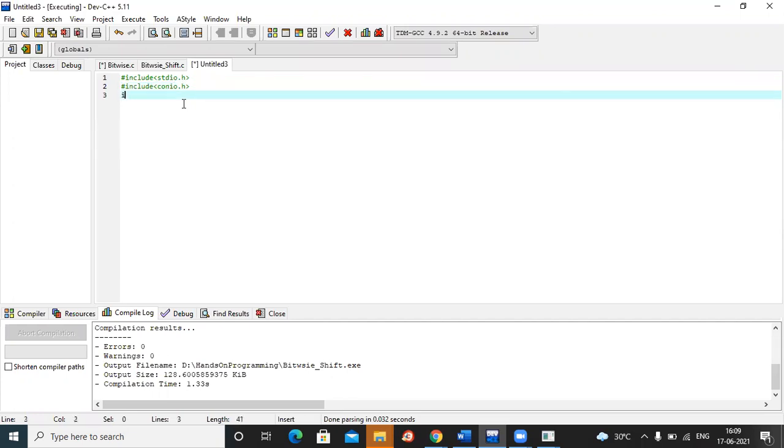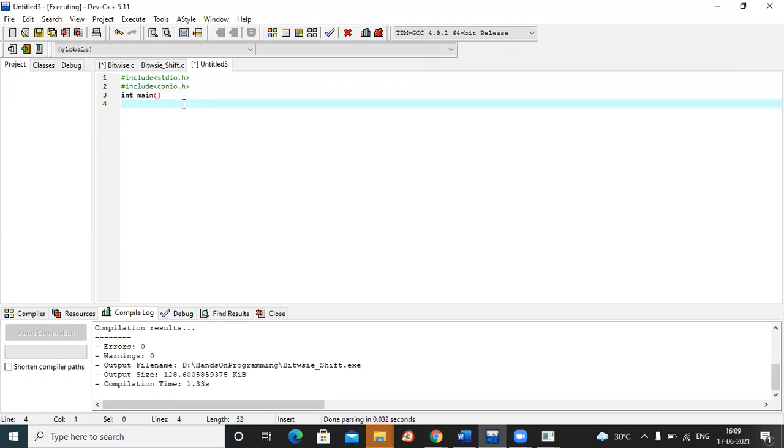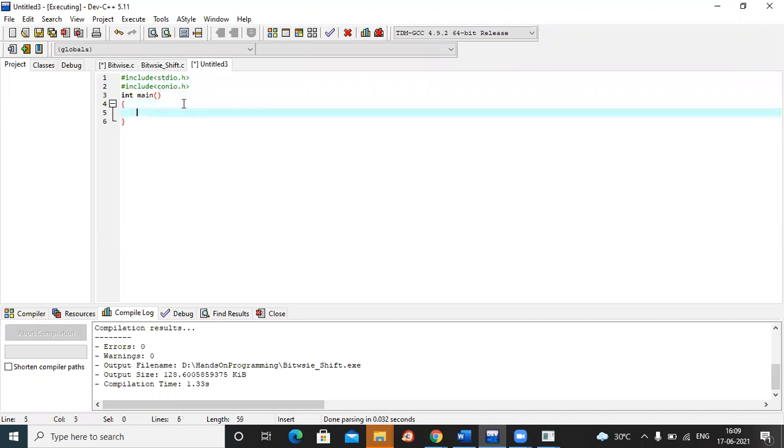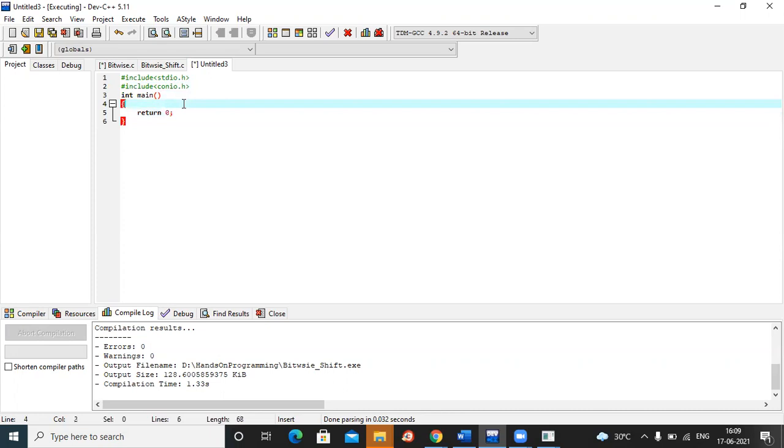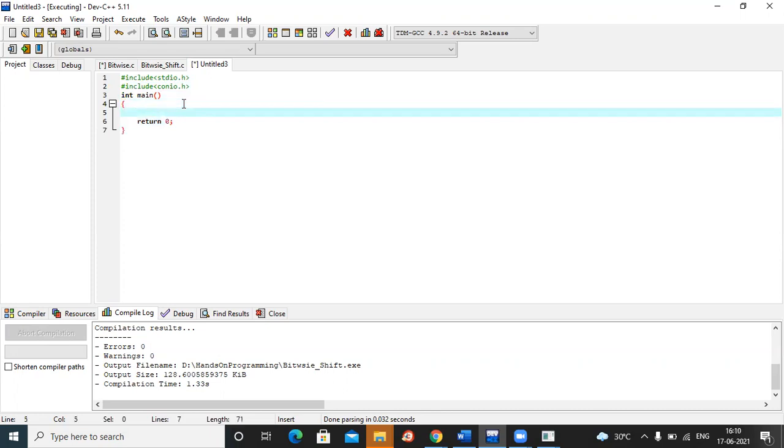Now coming to the int main section. This is also the main part of the program without which our program doesn't work at all. This is the block of the main. Finally, at the closing, we must be writing this return 0 for sure. Why it is needed? I have already explained you this. Now coming to the conditional operator, ternary operator. So what do we see here?